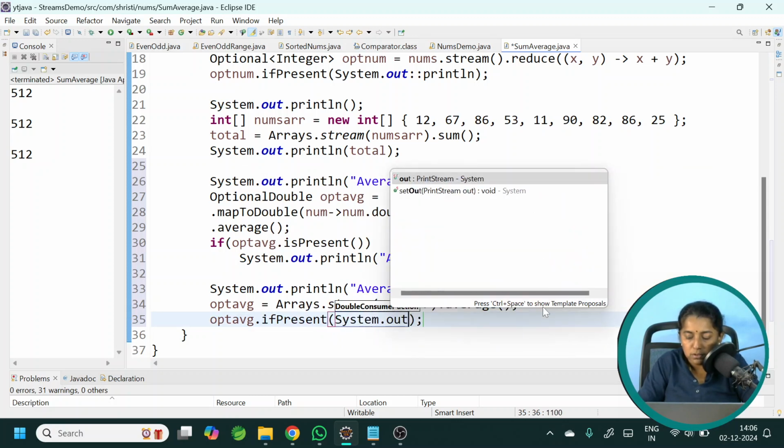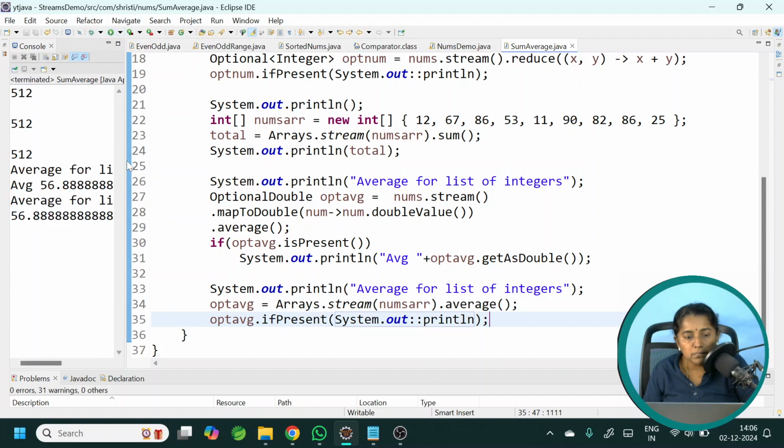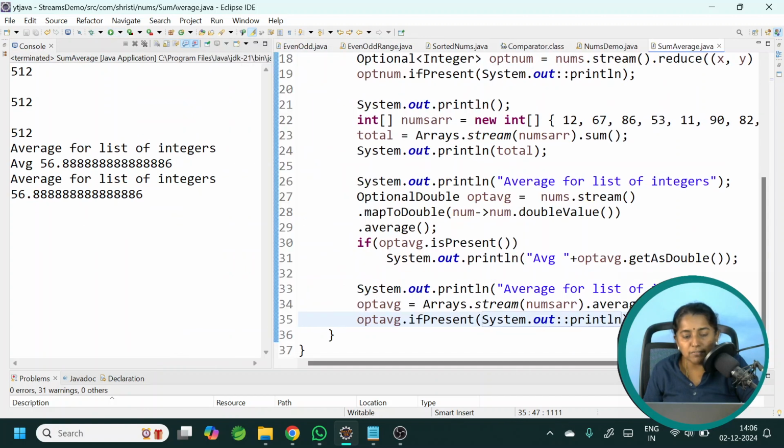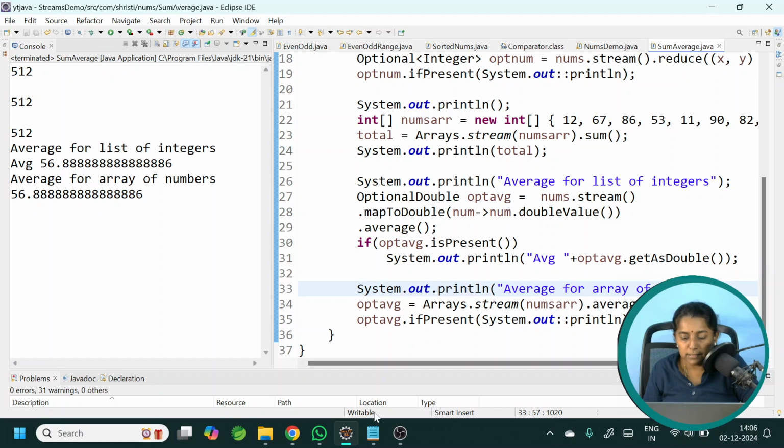System.out::println. So you should know the difference between Consumer and DoubleConsumer. Consumer works on objects, DoubleConsumer and IntConsumer work on primitive data types. Okay, let me run this. So it's printing the average for the array of numbers. Okay, all good. We will move on to the next question.